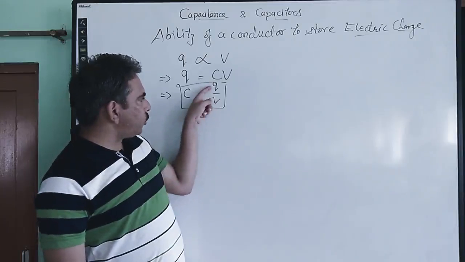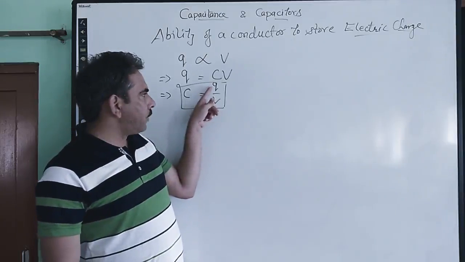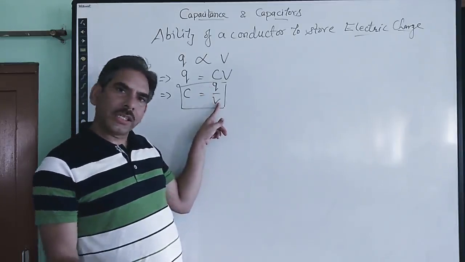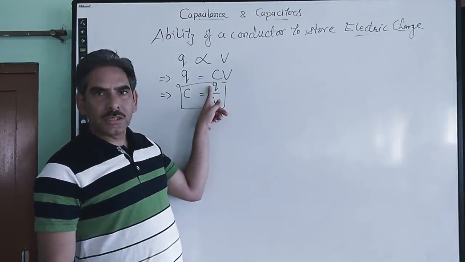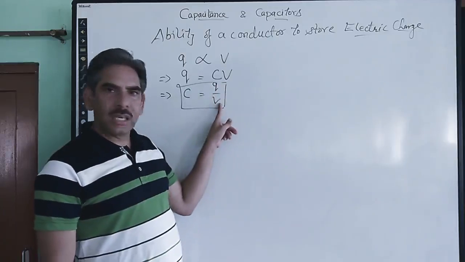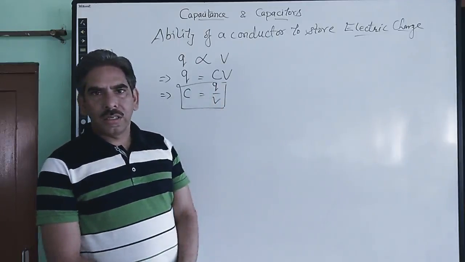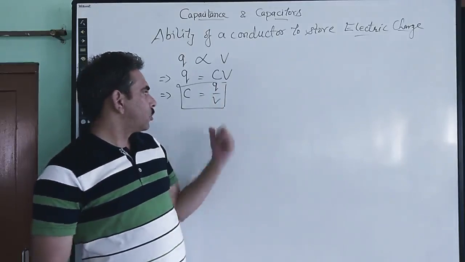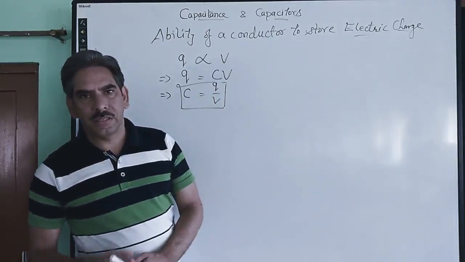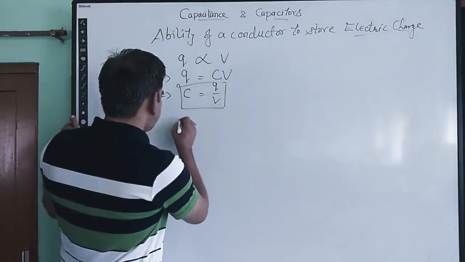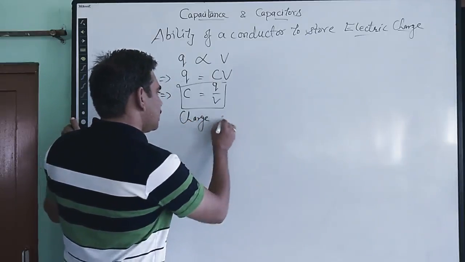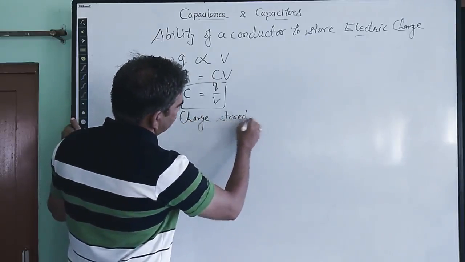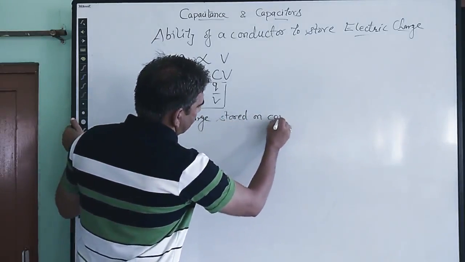This potential is due to this charge. Remember, we are giving the charge and the potential of the conductor is also increasing. So capacitance is nothing but the charge stored on the conductor per unit potential of the conductor. So we can simply write it as charge stored on conductor.